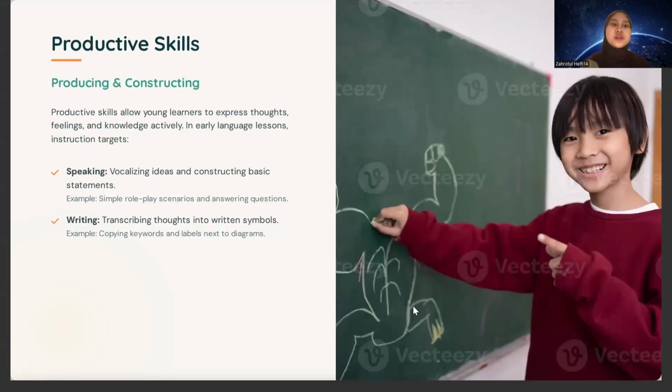It's like productive skills. Speaking is simple role plays, scenarios, and answering questions. Based on my explanation before, contextual learning is like role play, like a school or restaurant material, and then the student can speak step by step. And then writing is copying keywords and labels to the diagrams.